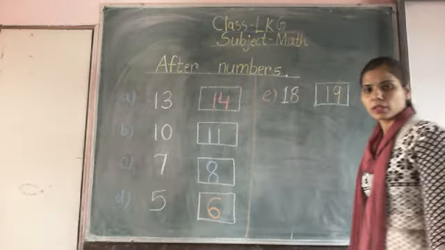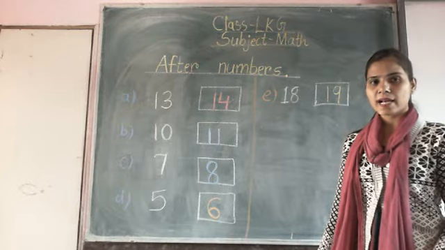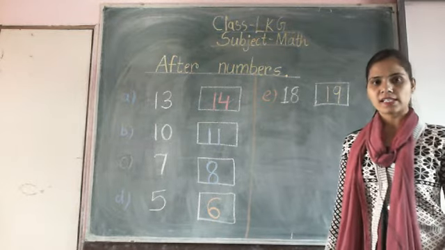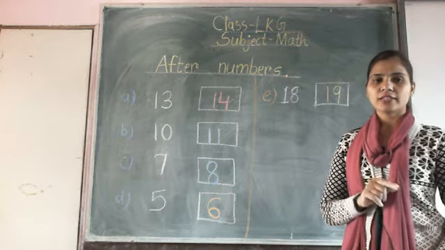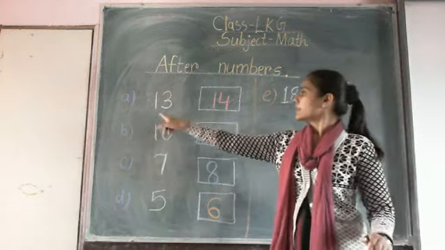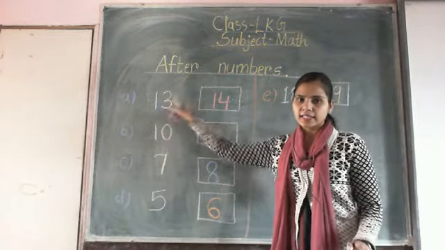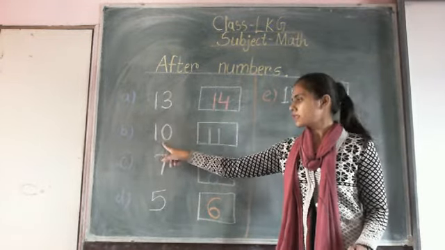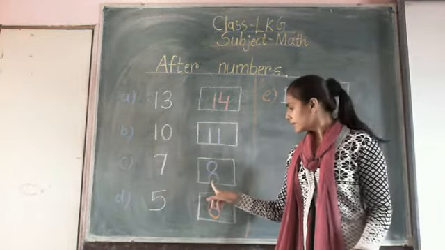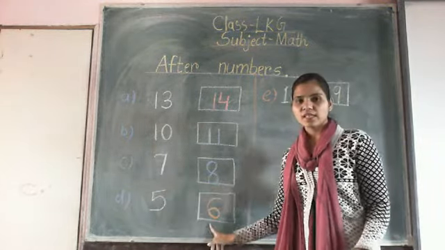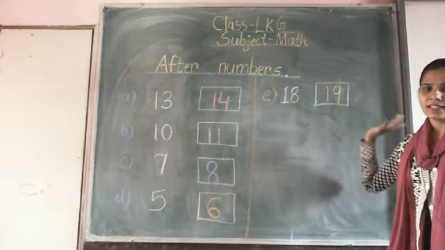You see the board? All the numbers are visible. Now once again I will say the numbers, so you listen carefully. Check your notebook. Are you correct or not? This is number 13, 14. 13, 14, 10, 11, 7, 8, 5, 6, and here 18 and 19.